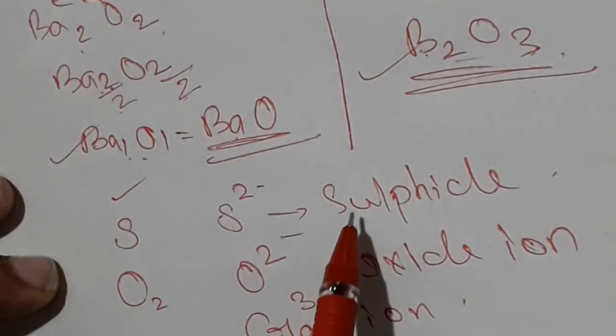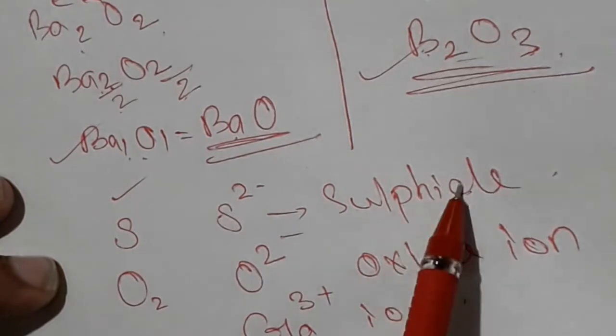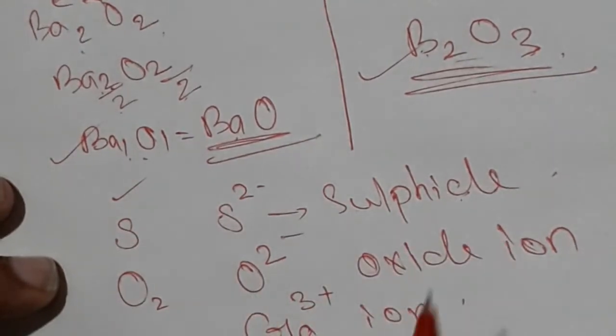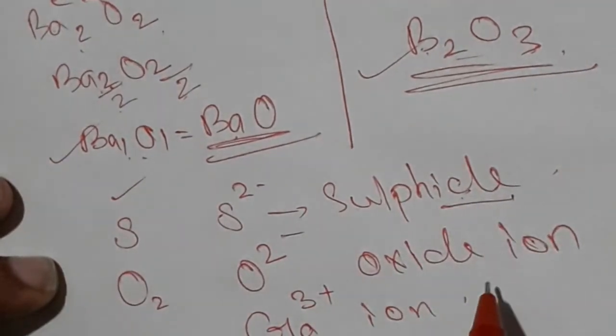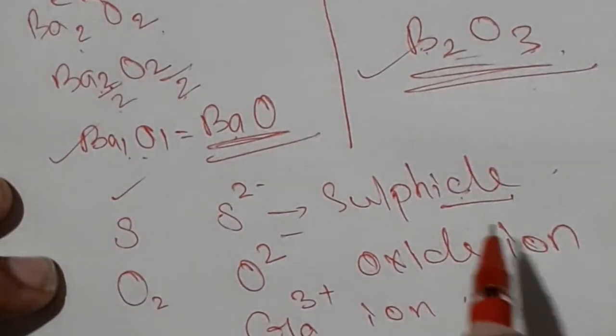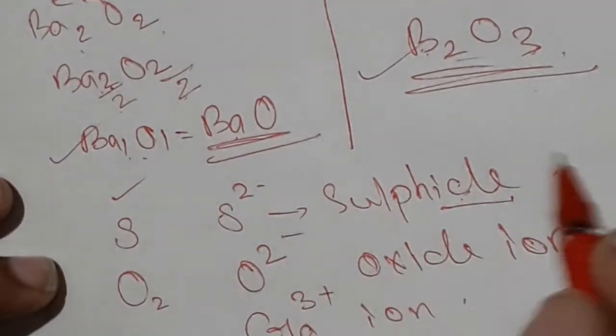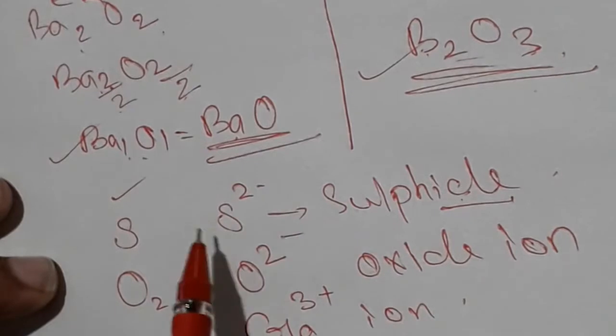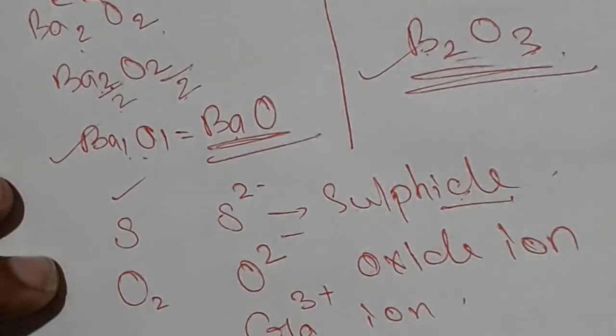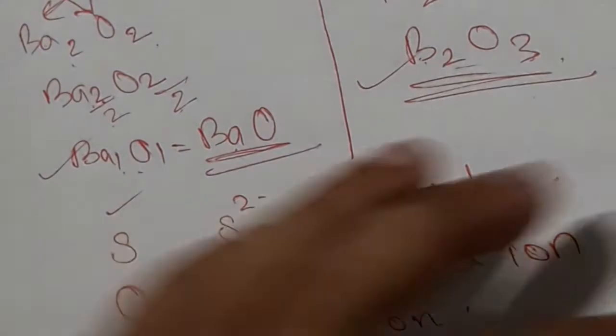For non-metals we have to add like this: oxide, sulfide, nitride. We have to add IDE. Oxide, sulfide, nitride, only for non-metals. For metals we just write like this: gallium ion, potassium ion, calcium ion, etc. Clear?